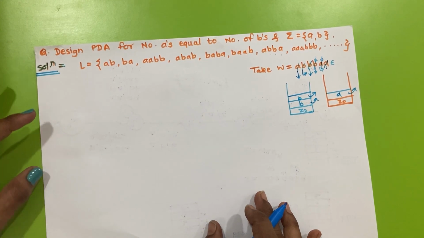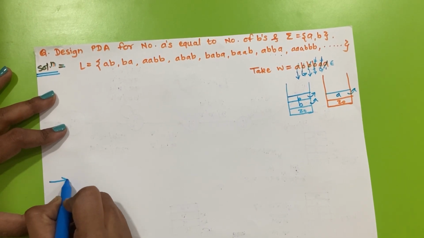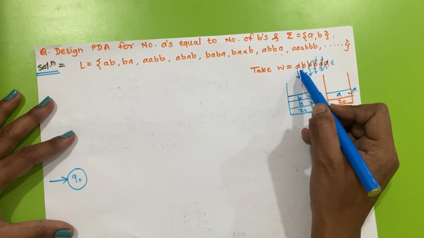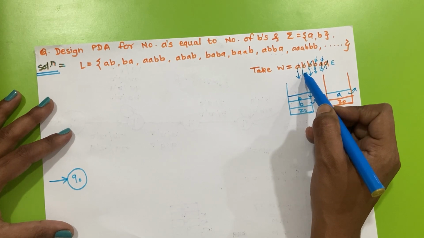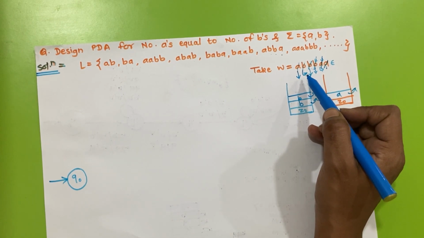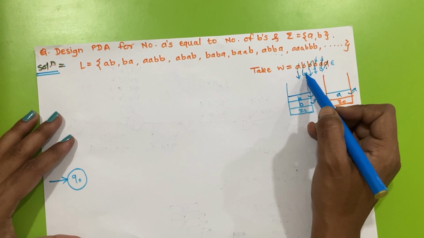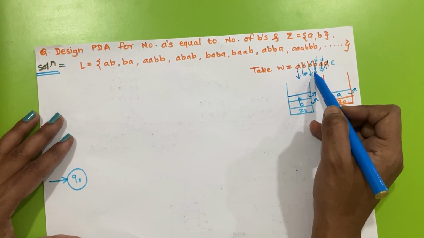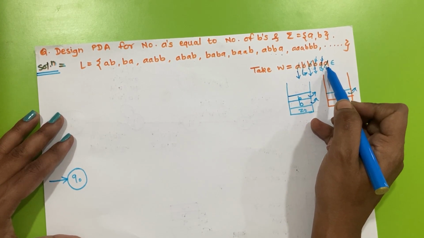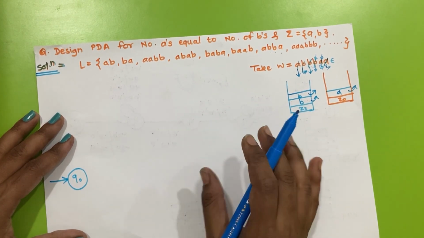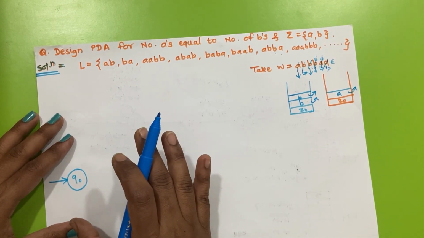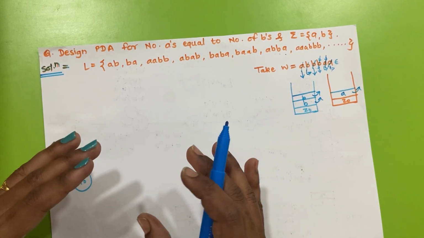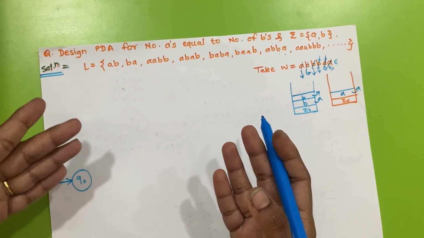Now we will start to draw the PDA for the given language. We will start with the initial state, that is Q0. Here we have performed a first push operation, then a pop operation, and after this pop operation we again have push operations, and after these push operations we have a number of pop operations also. Means we don't have confirmed operations for the given state; we can have a combination of push operations as well as pop operations.